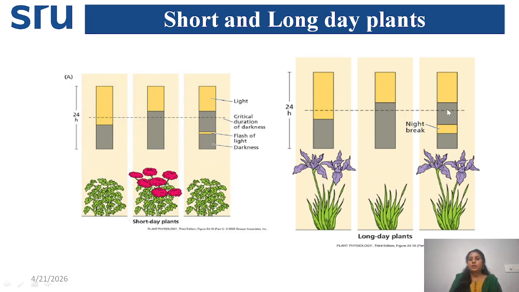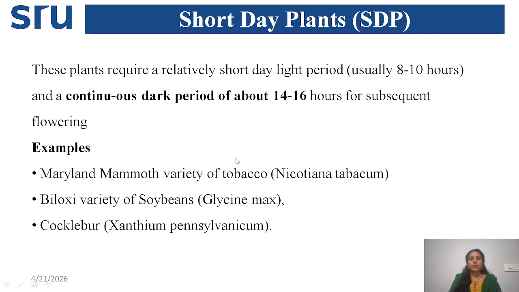Here, under short day condition, if you interrupt this long night period with just a flash of light, like a night break, that break causes flowering in long day plants, but the same break affects flowering in short day plants. I hope you are clear about short day and long day.